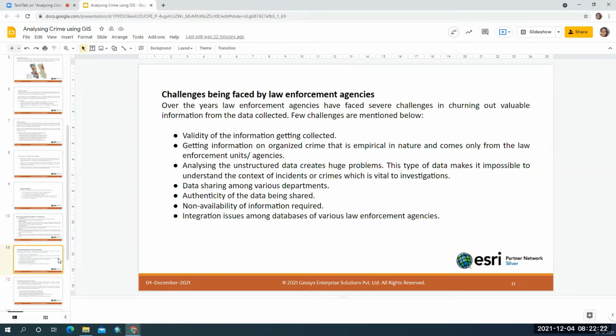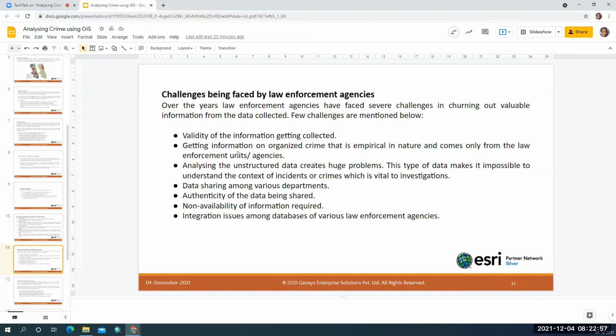A few challenges which I told you in the earlier slide are about the lack of information, the lack of response that we get from the government departments, and the lack of mutual interaction between the departments. They don't share the data, and they don't even know that the data exists that has been collected by the previous agencies. So here there are challenges that are faced by the law enforcement agencies.